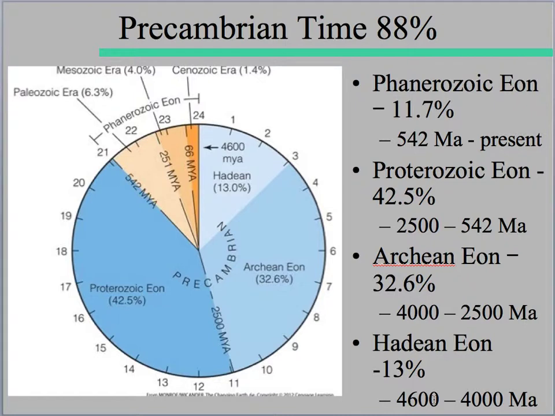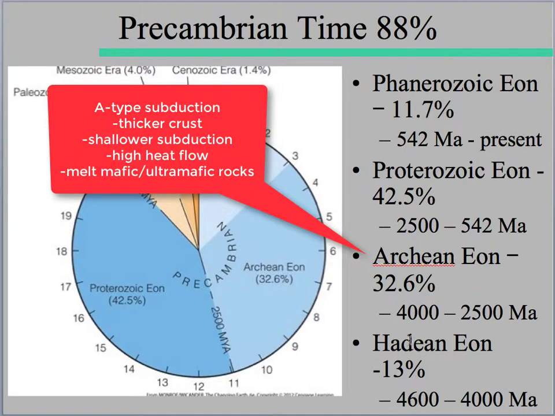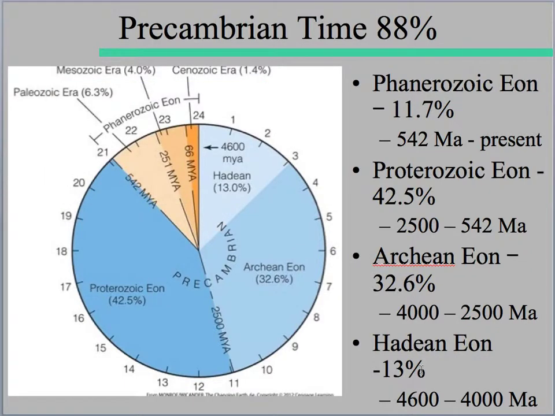In terms of the Hadean, going back from the beginning of Earth of 4.6 billion years ago, or 4,600 million, to 4 billion years ago. So again, this is really marked by a time of high heat flow, very little to no felsic crust. All we're seeing is really ultramafic and mafic oceanic type crust. We have a strange style of subduction here. But really, the other thing that's happening is we're seeing this intense meteor bombardment, or this heavy bombardment period.